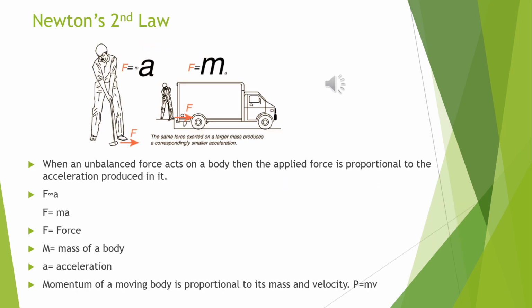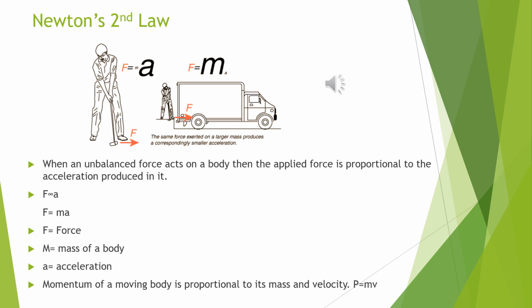Newton's second law. When an unbalanced force acts on a body, then the applied force is proportional to the acceleration produced in it. If force is equal to F, mass of a body is equal to M, and acceleration is equal to A, then according to Newton's second law, we can say that F varies as A. Now, here we have taken a variation sign, so we have to take a constant. So in the next line we can write, therefore, F is equal to M into A. M is a constant over here, so M is equal to the mass of the body.